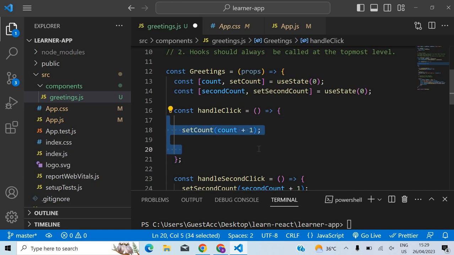Okay, and you can't call hooks inside those type of level. You can only call hooks on the topmost level. Like you can call here, you can call here, you can write hook here, but you can't put here because this is one level deeper.